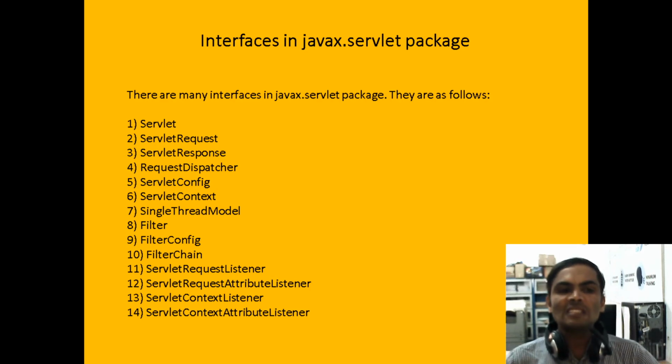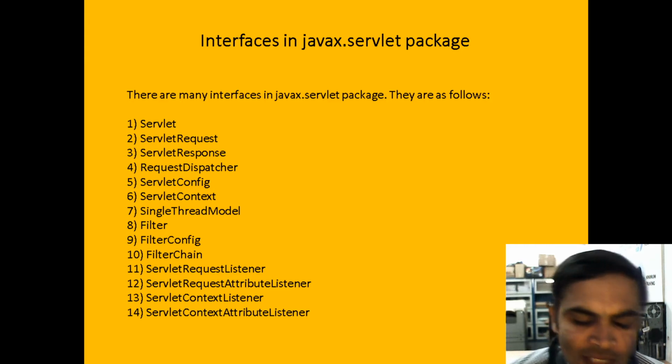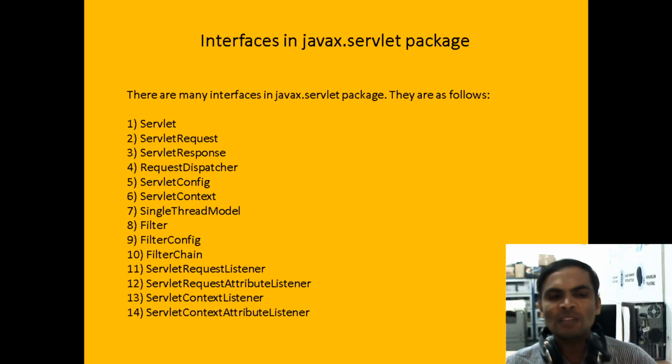In the servlet life cycle there are 5 major methods, and among them 3 are very important: the init method, service method and destroy method. The service method holds 2 parameters, ServletRequest and ServletResponse.